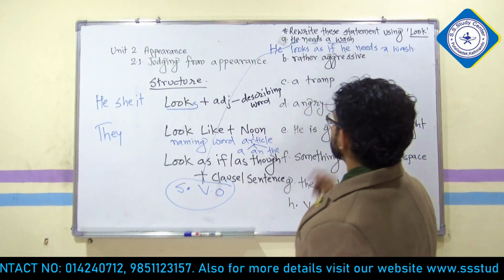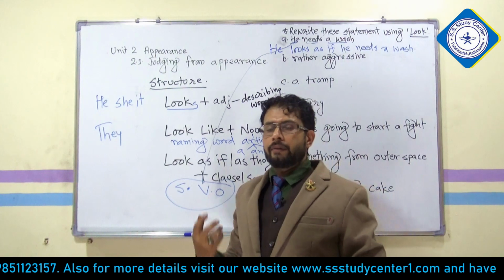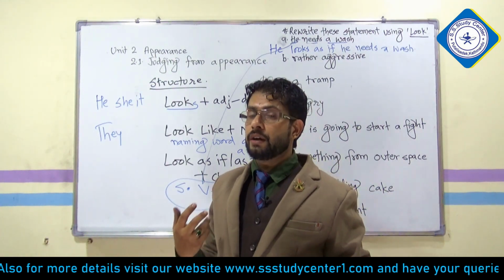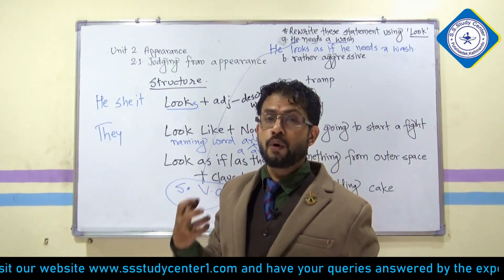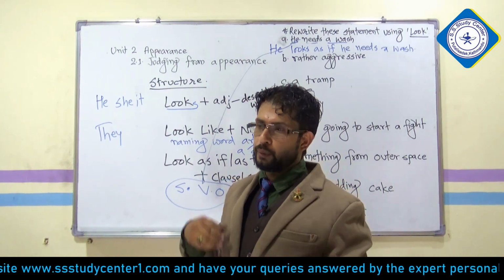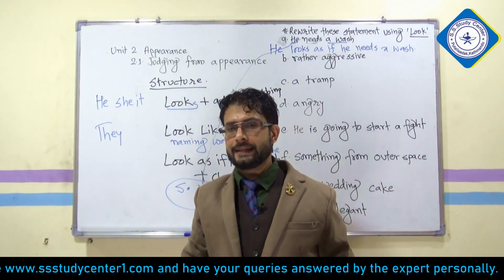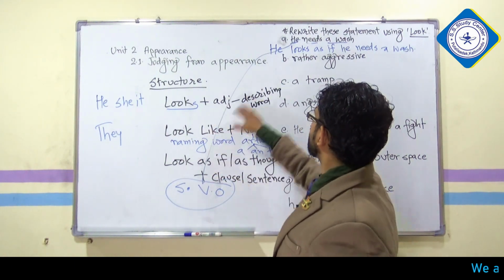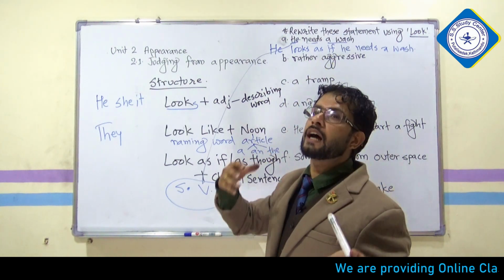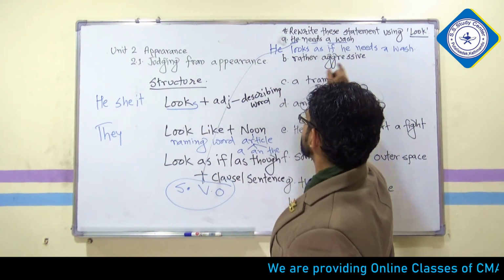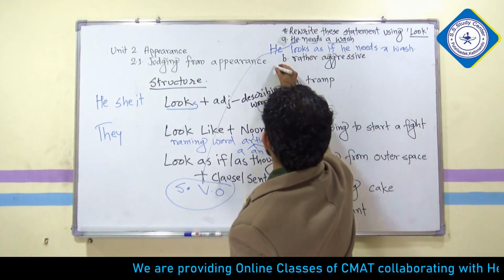Now let's see the second sentence. Second question, B. Rather aggressive. Aggression is your emotion, so it is an adjective. He is an aggressive boy. What kind of boy? Aggressive. If you ask the question, what kind, and you get the answer, that particular word is an adjective. So here, he looks rather aggressive. Whenever you ask the question what, you get the answer rather aggressive. So it is an adjective.